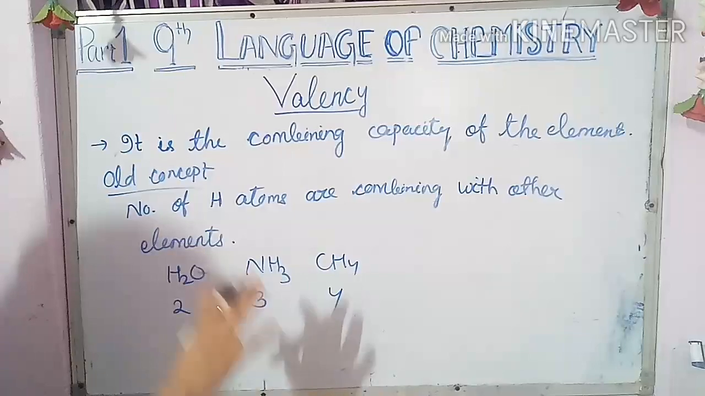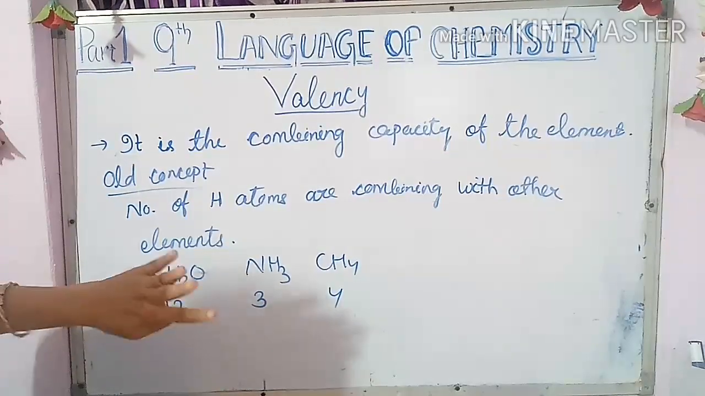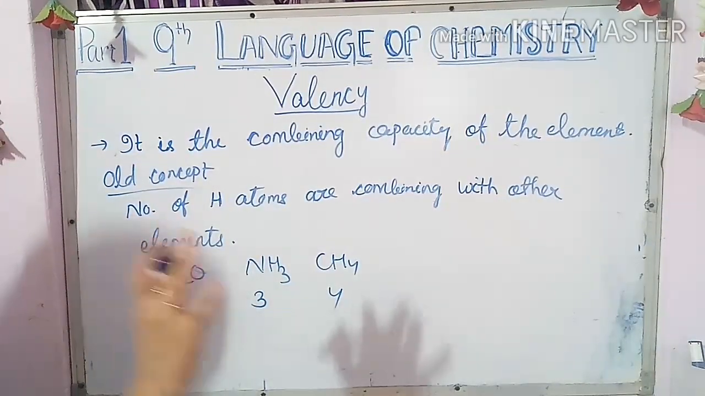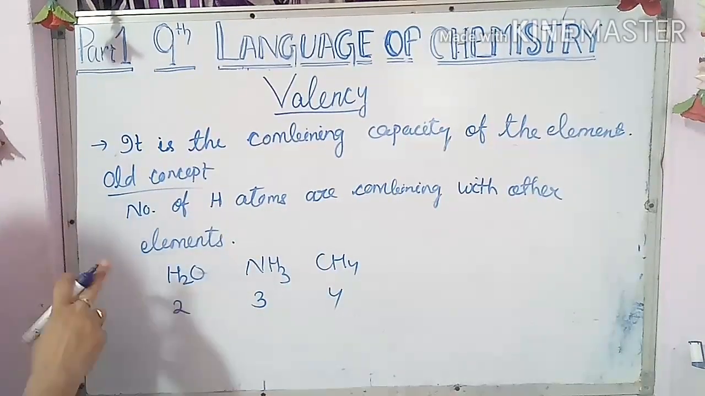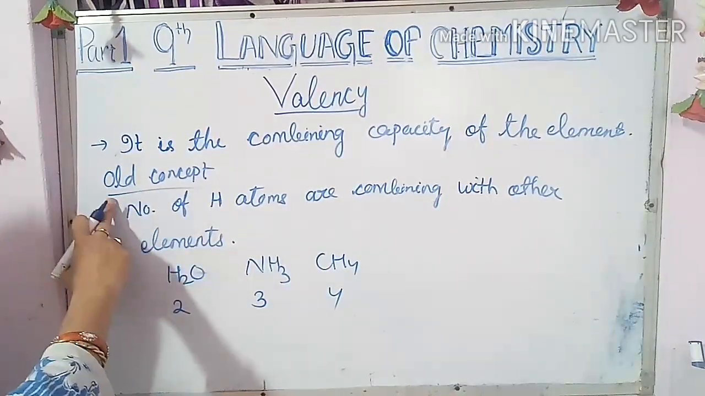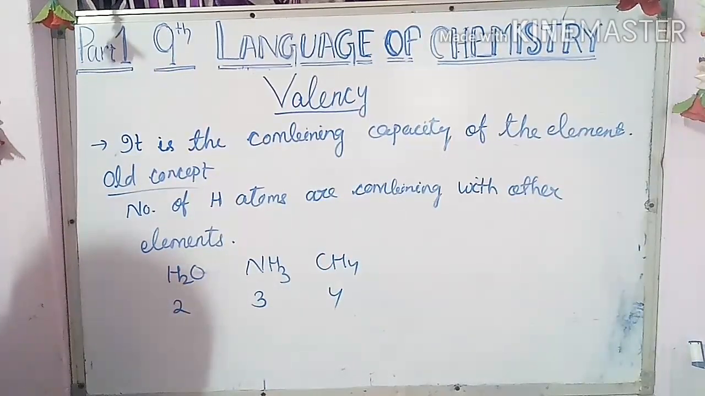And about the noble gases, you have to remember they have no valency because they are stable in electronic configuration, so they cannot undergo any bonding. So like this, according to the old concept, the valency was derived. But after that, one new concept came for valency that I am going to teach. Let's read.